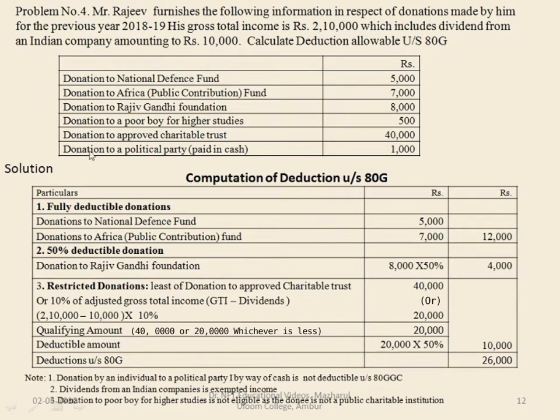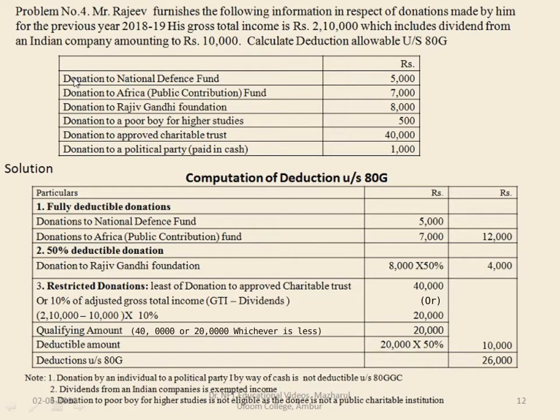So we are given the information regarding donations: donation to National Defence Fund, Africa Fund, Rajiv Gandhi Foundation, Poor Boy for Higher Education, Approved Charitable Trust, and Political Party paid in cash. All this information is given. So we will see one by one.